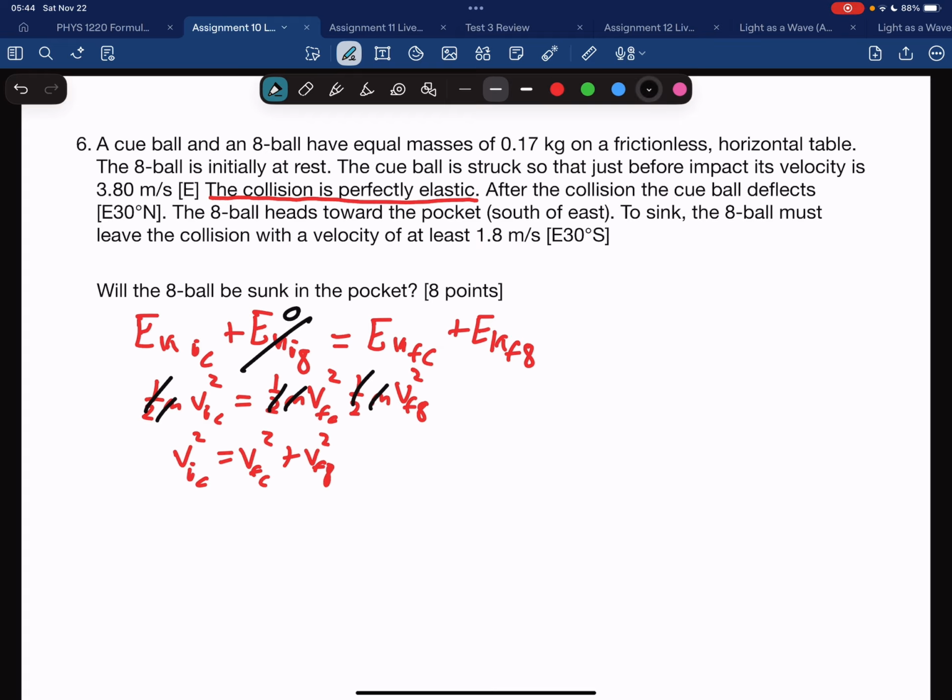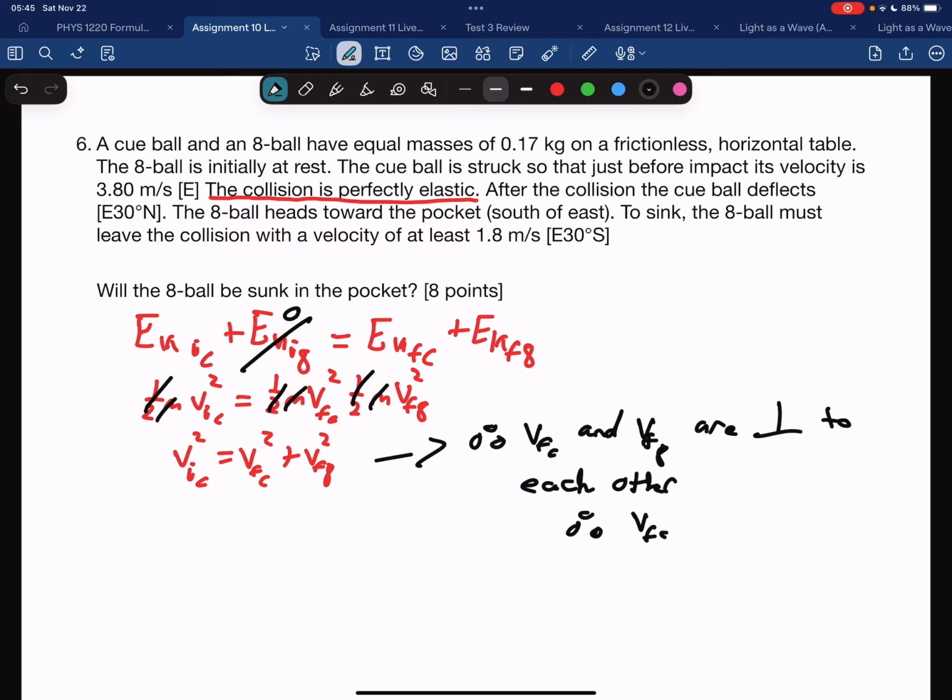From this, we should note that therefore VFC and VF8 are perpendicular to each other. Therefore, VF8 has a direction of either east 60 degrees south or north 30 degrees west.